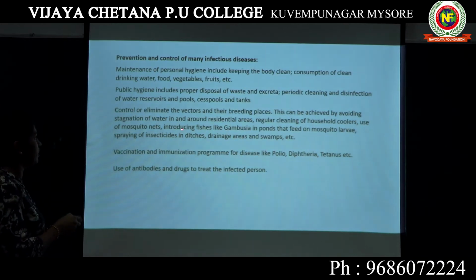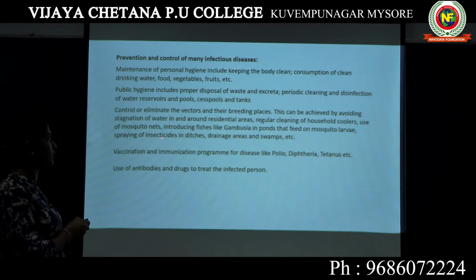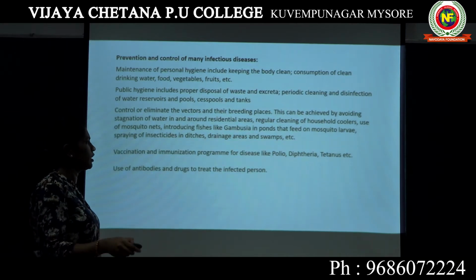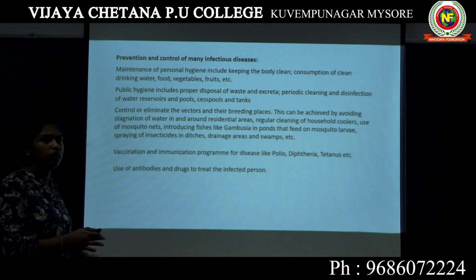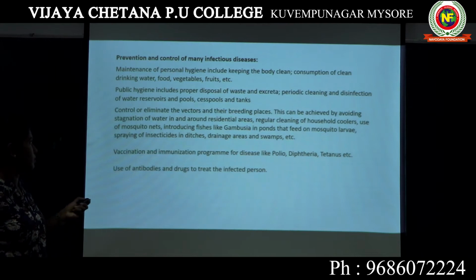Spraying of insecticides in ditches, drainage areas and swamps. Okay, we have to regularly spray some insecticides in the ditches, or the drainage that runs in front of our house, and swamps, which will be present surrounding our residential areas.